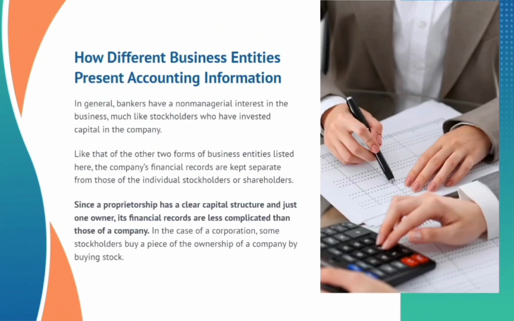Like that of the other 2 forms of business entities listed here, the company's financial records are kept separate from those of the individual stockholders or shareholders. Since a proprietorship has a clear capital structure and just 1 owner, its financial records are less complicated than those of a company. In the case of a corporation, some stockholders buy a piece of the ownership of a company by buying stock.